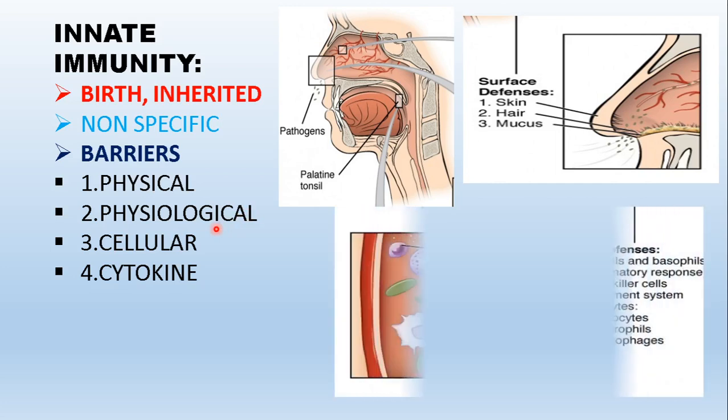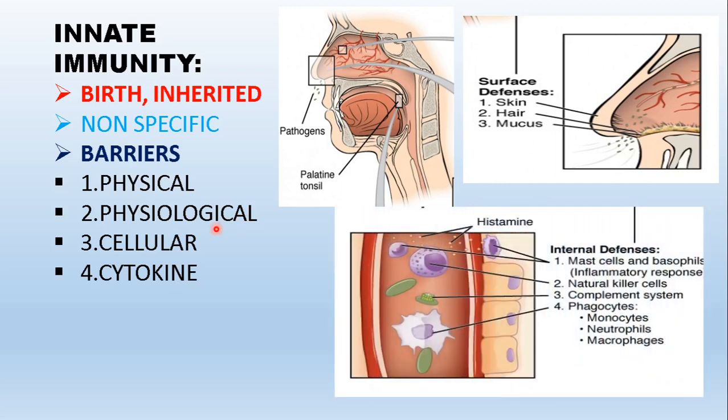Then next we have cellular barriers as well as cytokine barriers. Cellular barriers are mainly the cells present in our circulatory system. We have WBC, white blood cells or leukocytes, which act as phagocytes: monocytes, neutrophils, macrophages. We also have mast cells in the areolar tissue just beneath the skin layer.